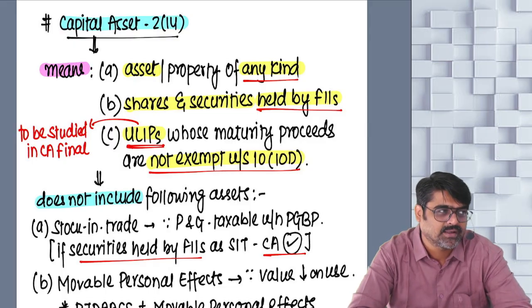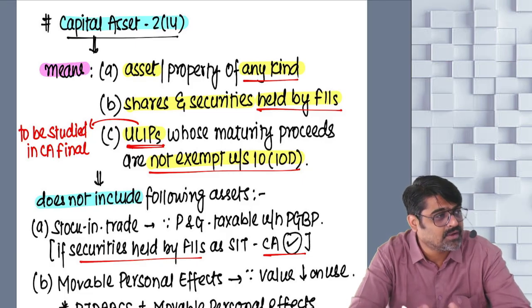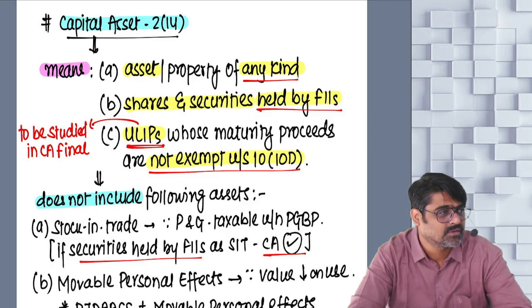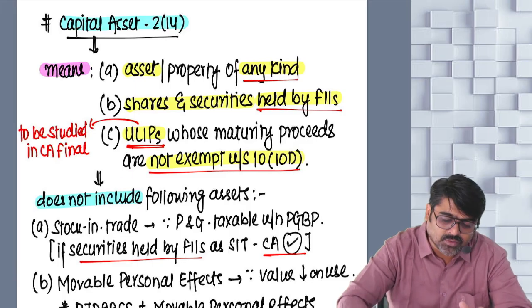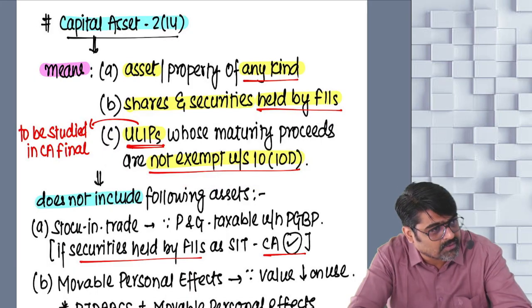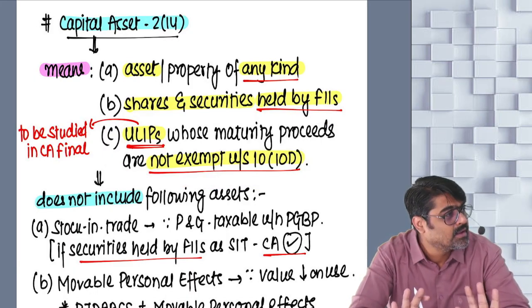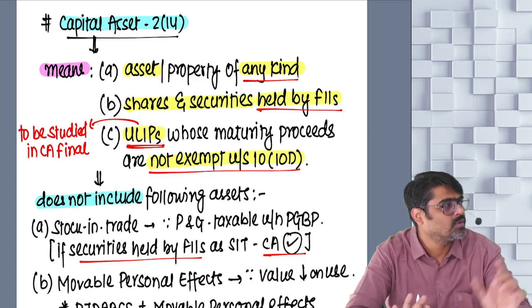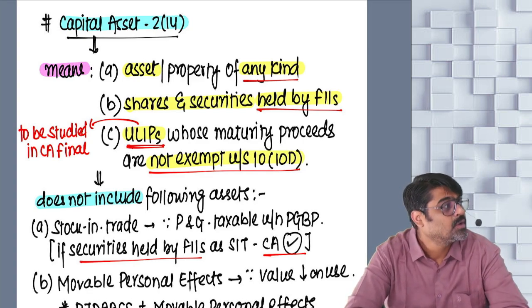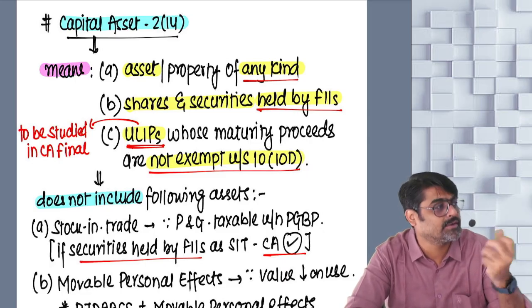Both the things are not in your syllabus. 45(1B) is not in your syllabus. So getting into detail of this item is not required. Whatever was required, that much I have already explained to you. So what is ULIP? ULIP is an insurance plan having the benefit of units.